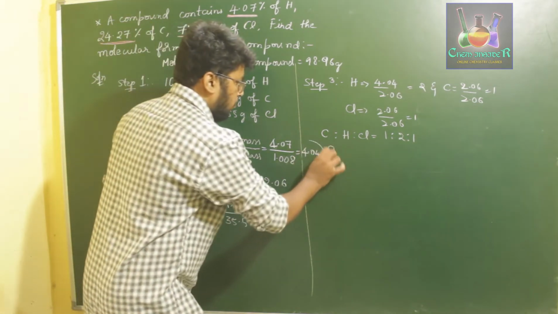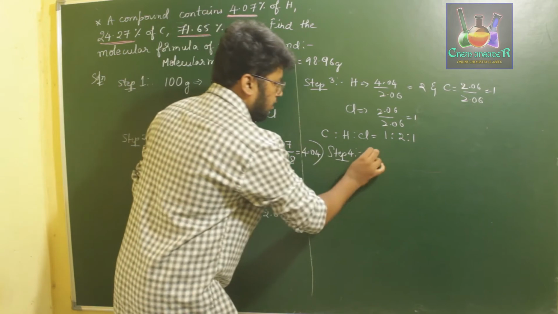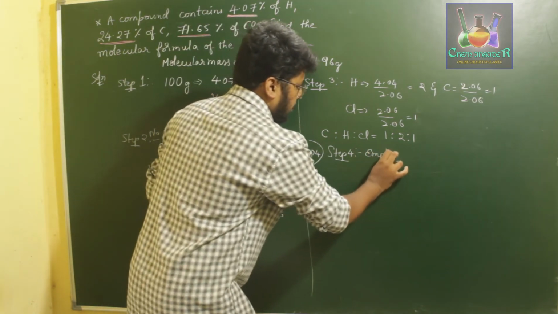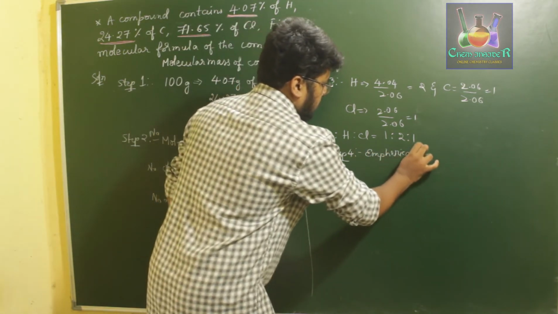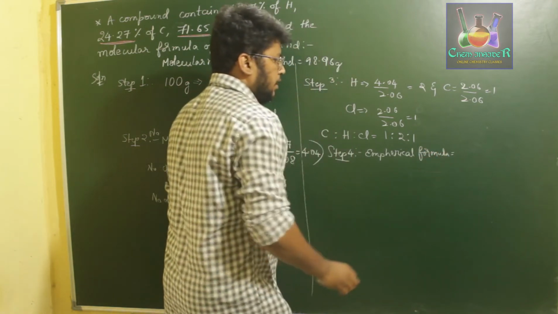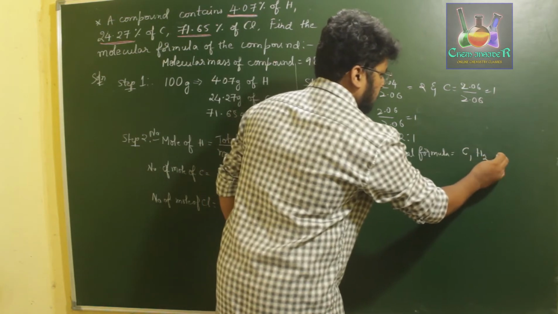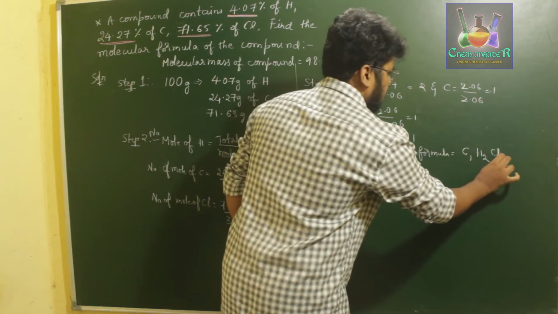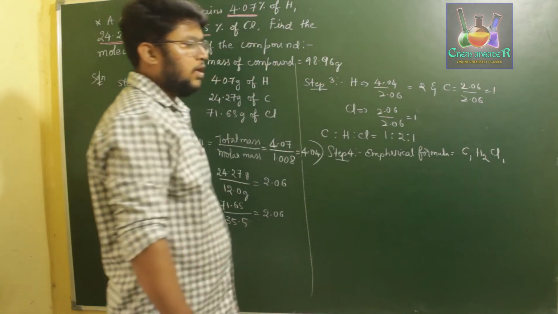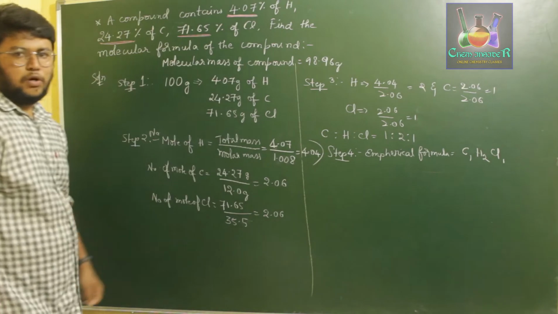Therefore, in step 4, we write its empirical formula. The empirical formula of the compound is C1H2Cl1. This is the simplest ratio representing our given compound.